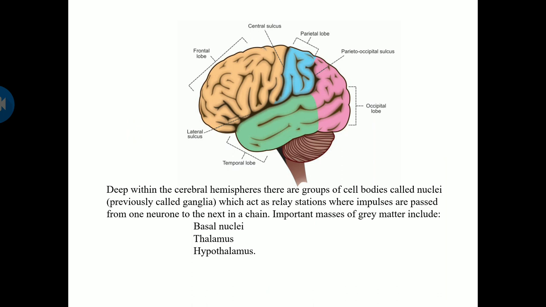So next, deep within the cerebral hemispheres are groups of cell bodies called nuclei, which act as relay stations where the impulses are passed from one neuron to the next in a chain. So the important masses of grey matter are present within your cerebral hemispheres, inside the white matter. Within that white matter there are patches of grey matter, which are called nuclei. So what are the structures present? Mainly basal ganglia, thalamus and hypothalamus.